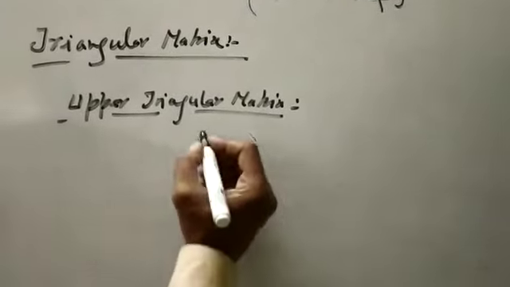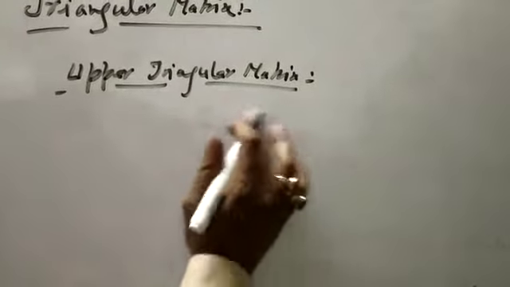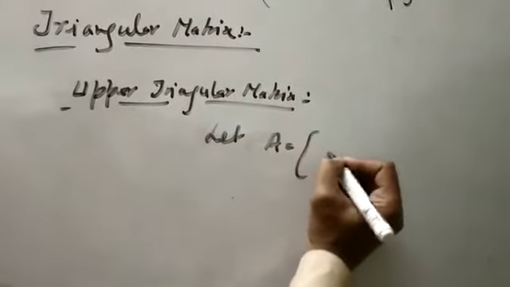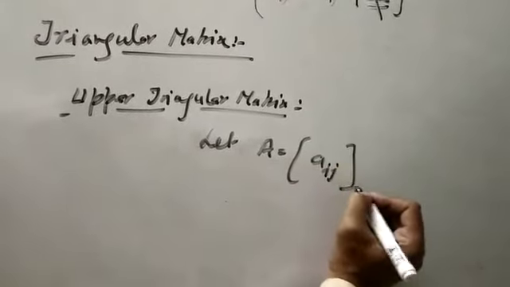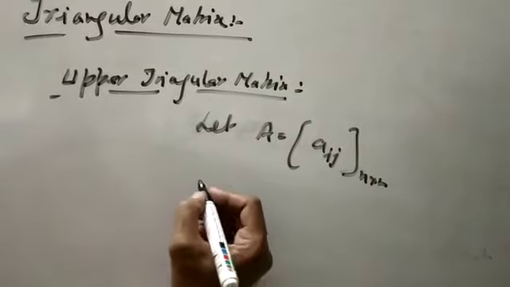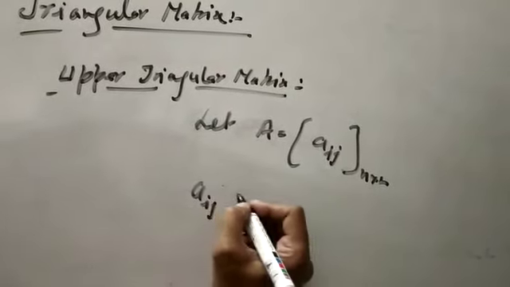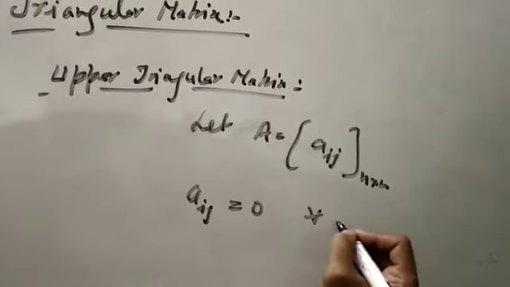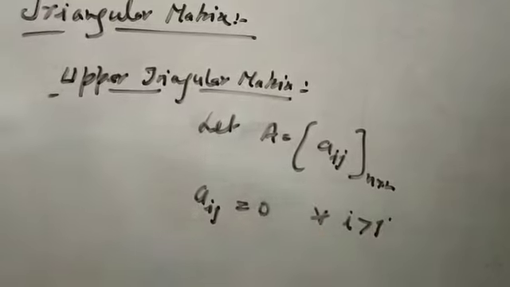Let A be any square matrix of order n cross n. It is called an upper triangular matrix if Aij is equal to 0 for every i greater than j.